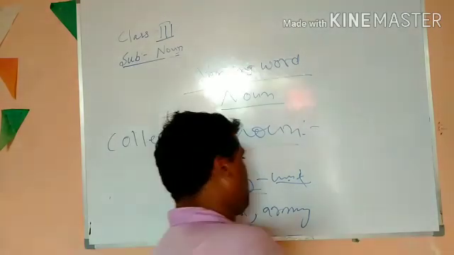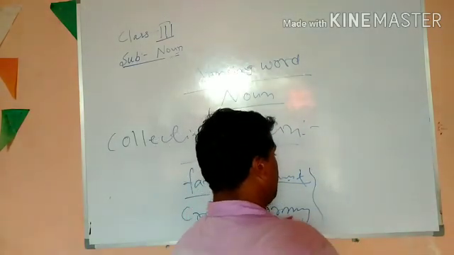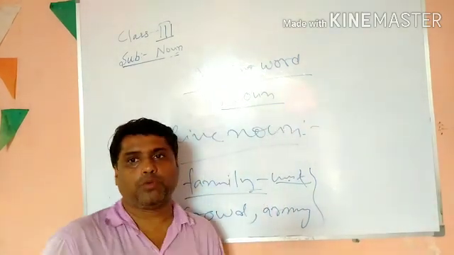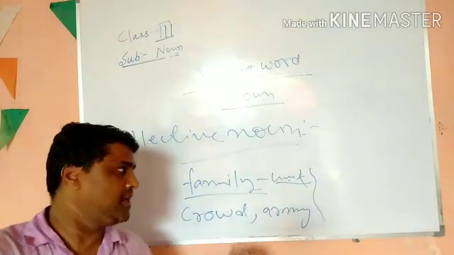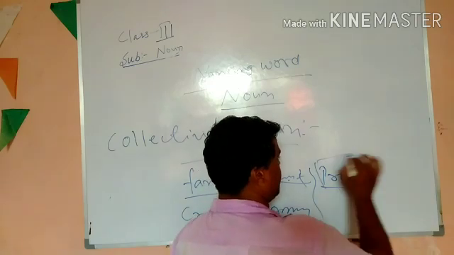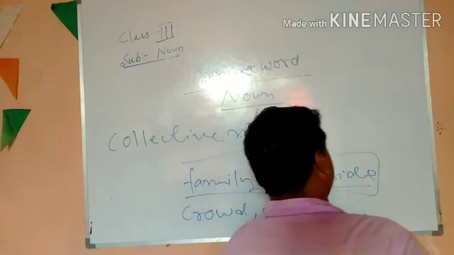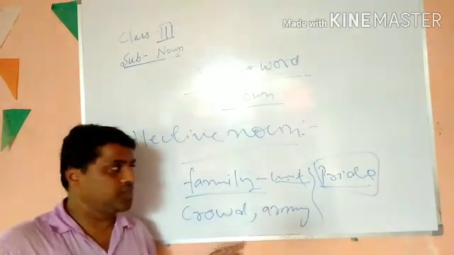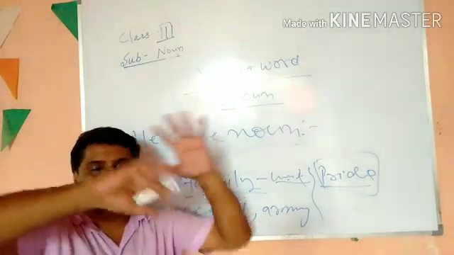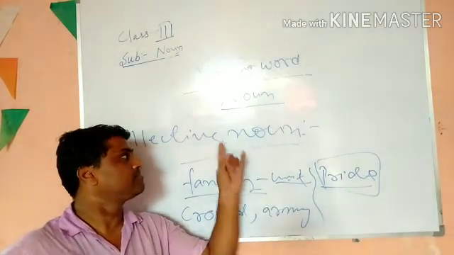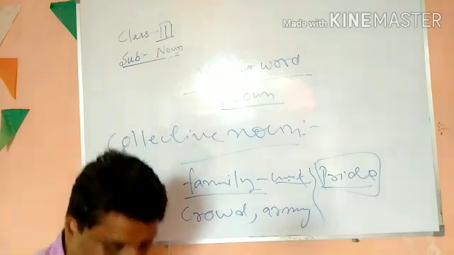Okay. Then one more thing. Say a group of lions. If a group of lions is going together, that is known as a pride of lions. So these things are collective things. Hence, it is known as collective noun. You might have understood this. So anything taken together to form a unit is known as collective noun.